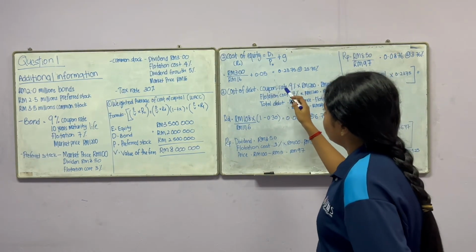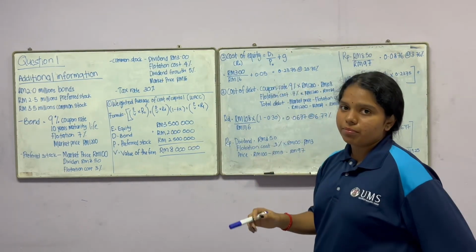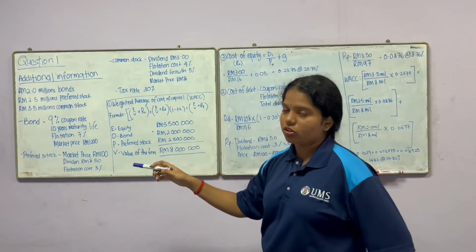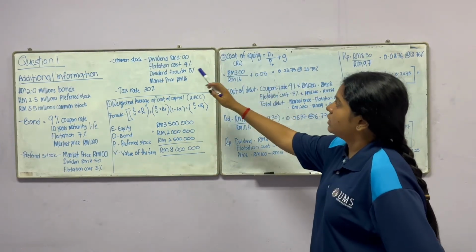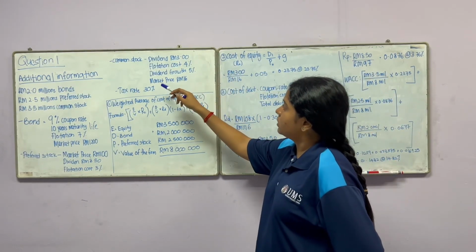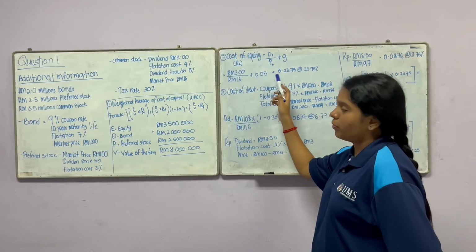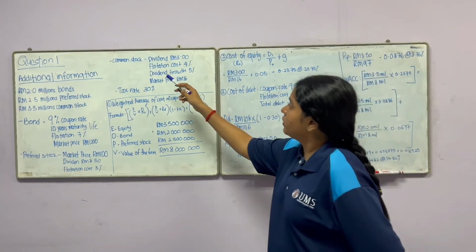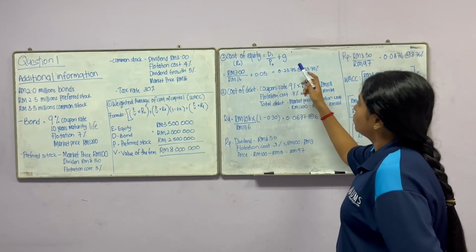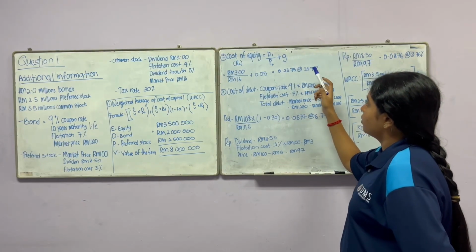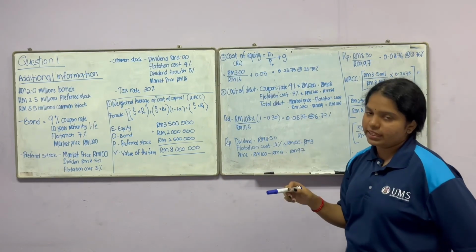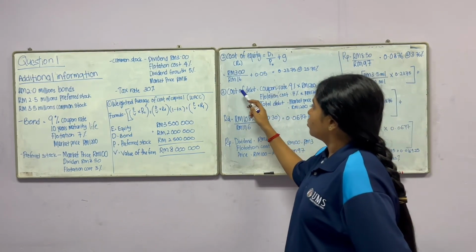Second is cost of equity. The cost of equity is dividend divided by price plus growth. Cost of equity is for common stock. So the 3 ringgit dividend divided by 16 ringgit, which is market price, plus 0.05, which is the dividend growth of 5% because it is constant, equals 0.2375. We can convert to 23.75%.